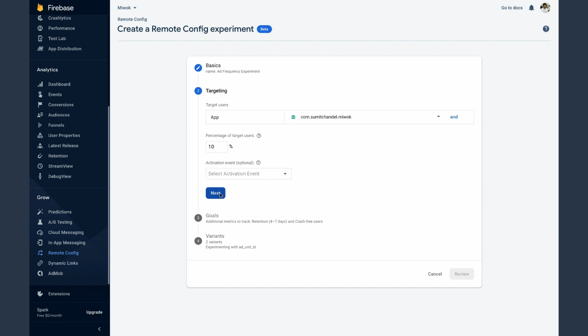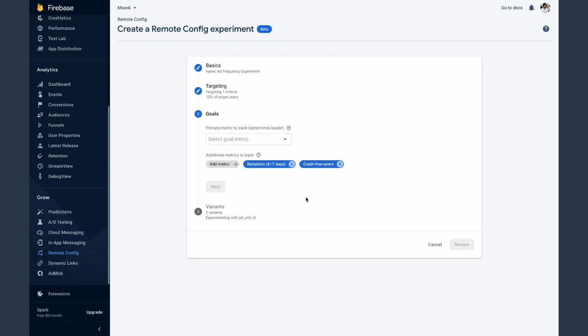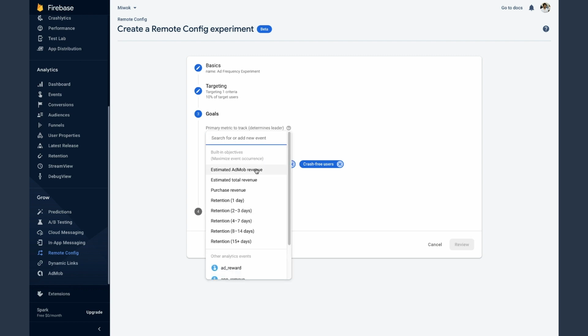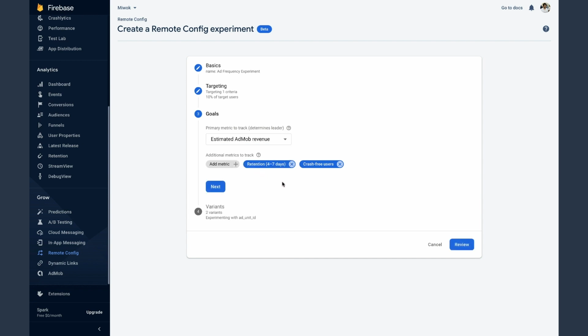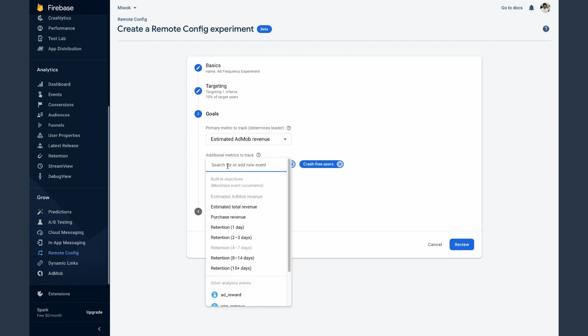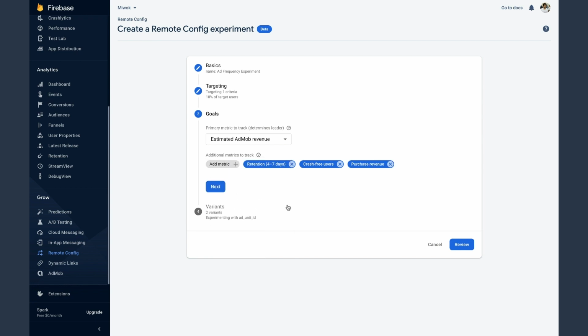Now we'll click on next once more, and this takes us to the goal section of our A/B test. Now in our case, we want to increase revenue, so let's set our primary metric as estimated AdMob revenue. A/B testing will base its evaluation of our two variants on this metric. However, ad revenue isn't the only thing we want to keep an eye on, so we'll also include secondary metrics like user retention, because we like having users, as well as purchase revenue for good measure.